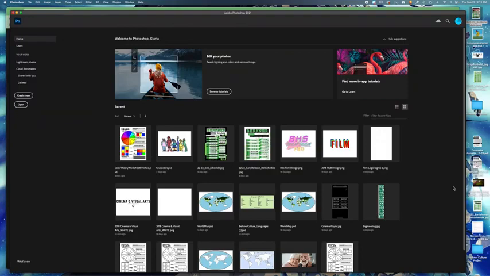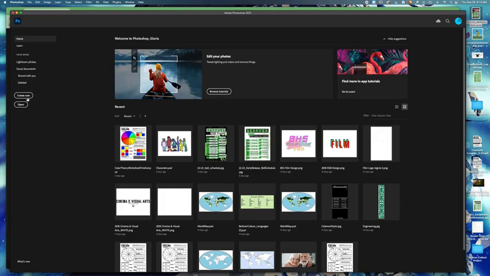So this is going to be the first project where you are starting a Photoshop document completely on your own. You're not opening up any existing image. So there are a few set dimensions that you need to pay attention to. In Google Classroom, I did tell you what to name your file and what your Photoshop dimensions were.